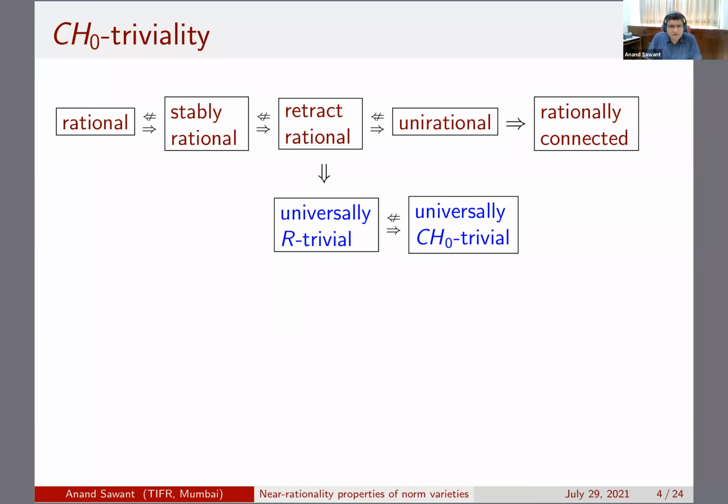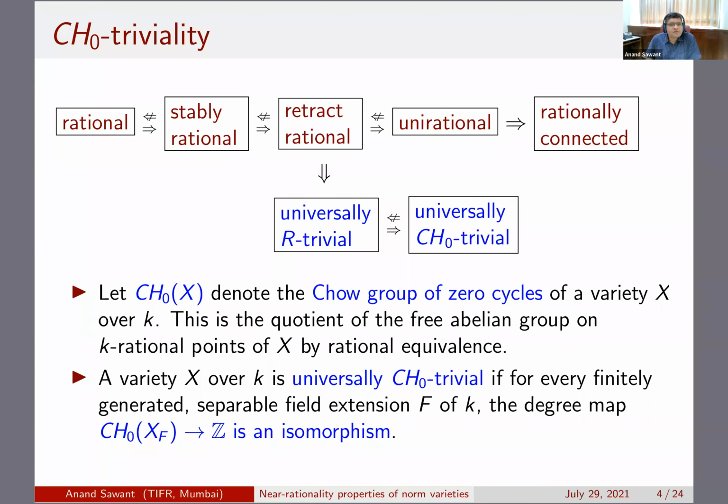The related condition of universal Chow zero triviality is as follows. I'm not going to use universal Chow zero triviality very explicitly in the talk. Chow zero is the Chow group of zero cycles, which, as we all know, is the quotient of the free abelian group on k rational points of X by rational equivalence. This admits a degree map to the integers.